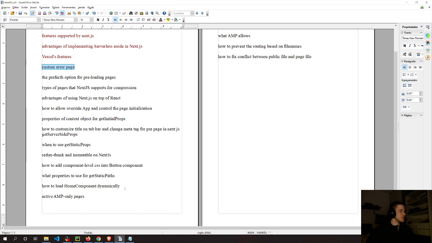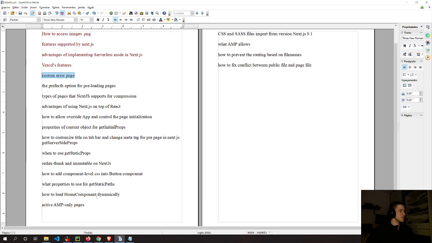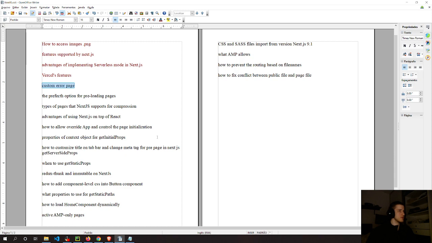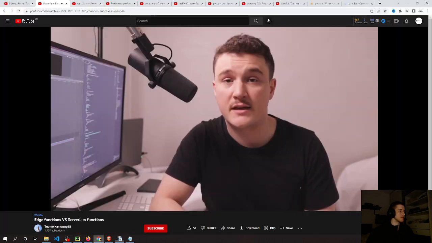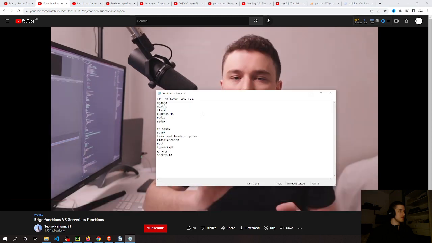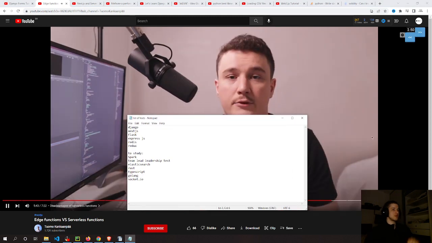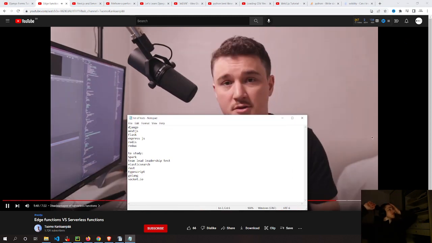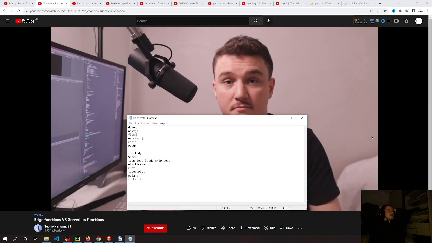Another difference is that edge functions use a different runtime than serverless functions. Serverless functions can use multiple runtimes depending on the service provider, but at least Vercel edge functions use Google's V8 JavaScript and WebAssembly engine. This means that there is a limited set of APIs inside of edge functions that you can use. So in conclusion, when we are talking about edge functions, we are basically talking about serverless functions that live on the edge. In order to have our functions on the edge, we need to have this edge network and infrastructure in place. And this is something that service providers like Vercel or Netlify provide.